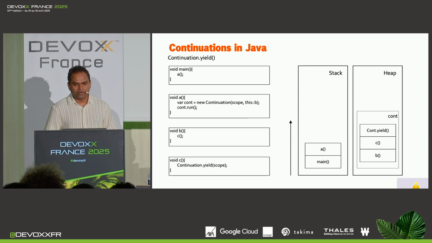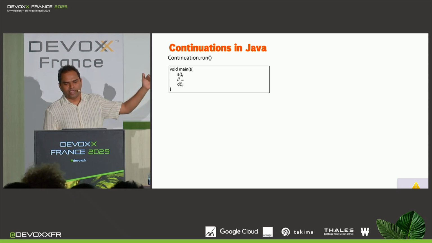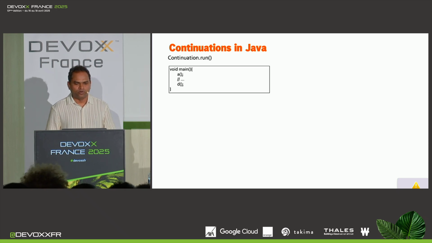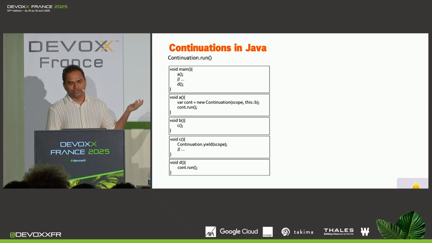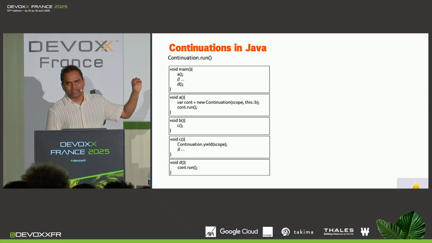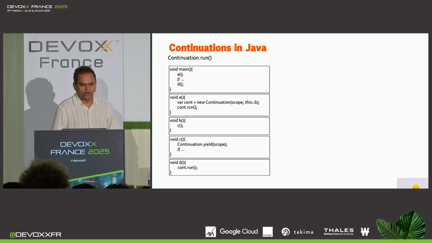How is the resume happening? For that, let's look at the same example, but we will extend that a little bit. So we have, again, main, which is calling A, but that, let's say, calls another method called D. So we have A, B, and C as before. And in method D, we are just doing continuation.run. This was the same continuation object that was created in method A. So now let's explore what happens here.